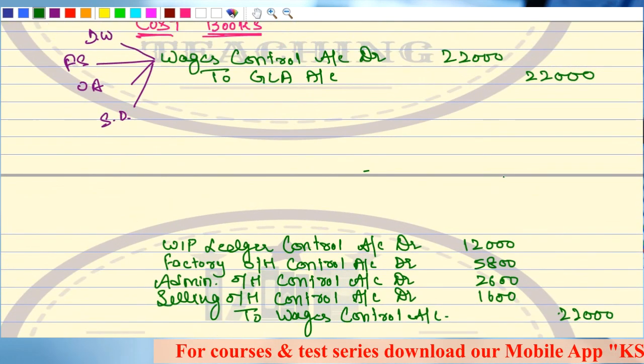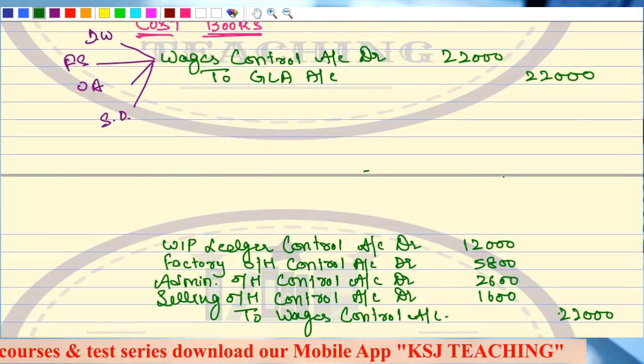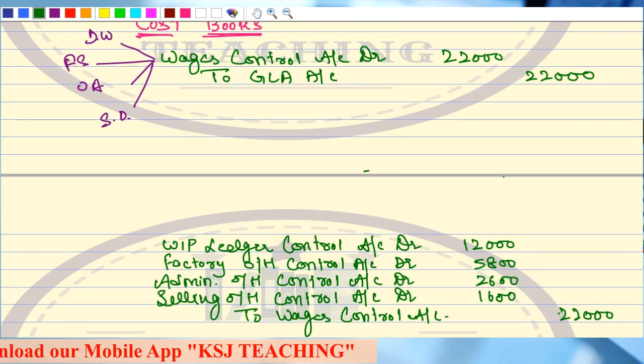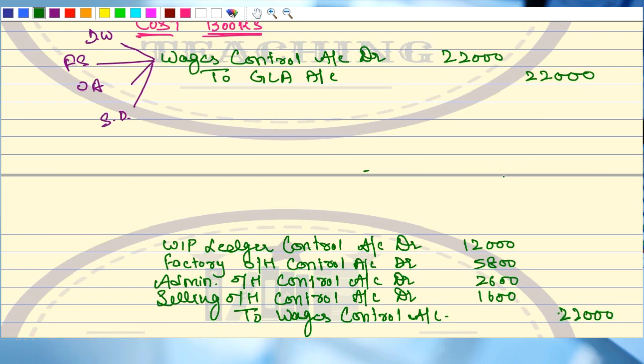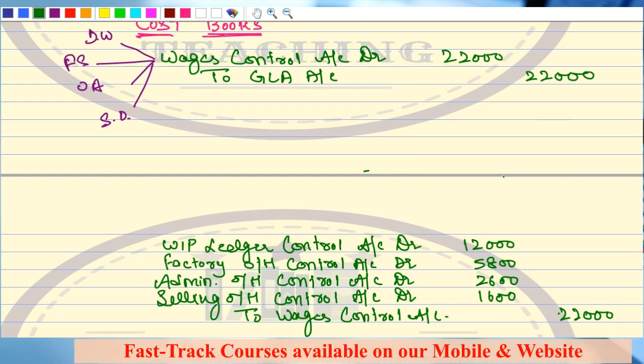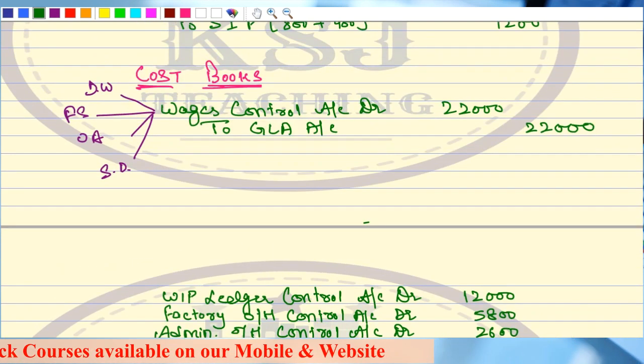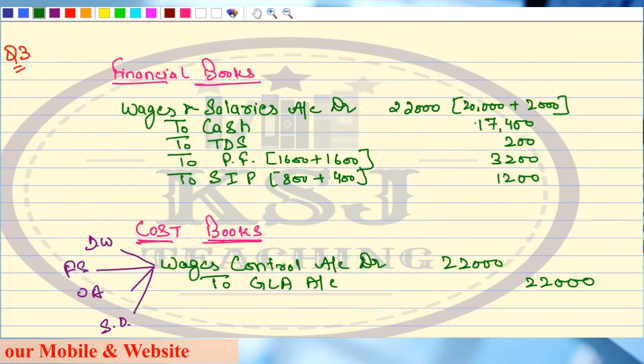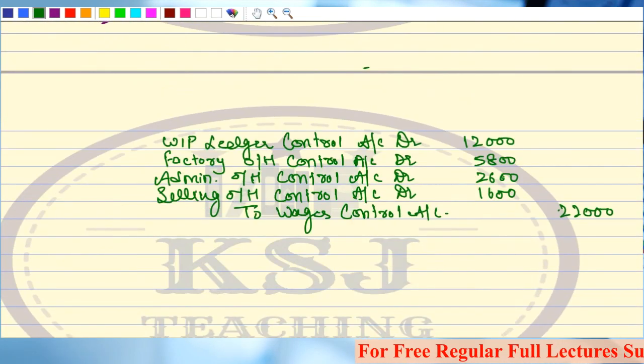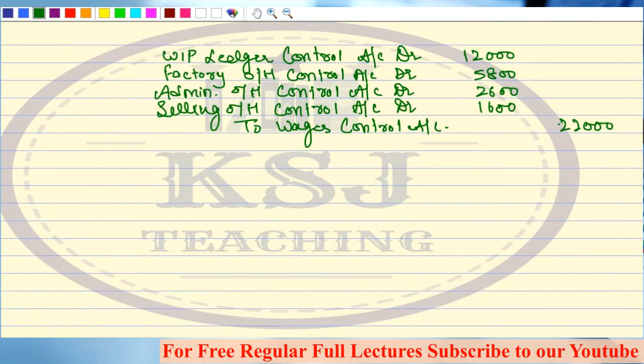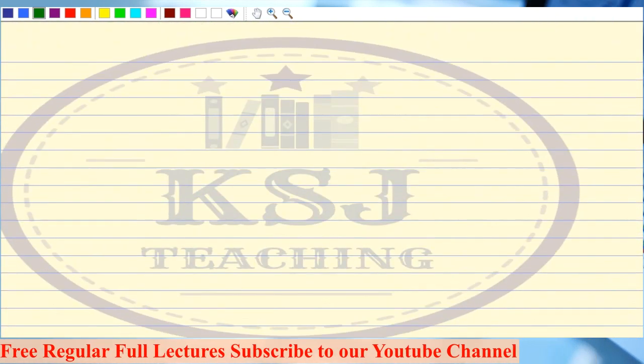So this is the entry in cost books. First the wages incurred, then the wages absorbed under the various heads. So the direct wages is taken to WIP account. The indirect will depend upon whether it is related to factory, administration or selling overheads. Accordingly, they will be taken to the respective heads. I hope this is clear. So this is all about the question number 3. Let's move on. So with this, we complete this labor part, material and labor part.